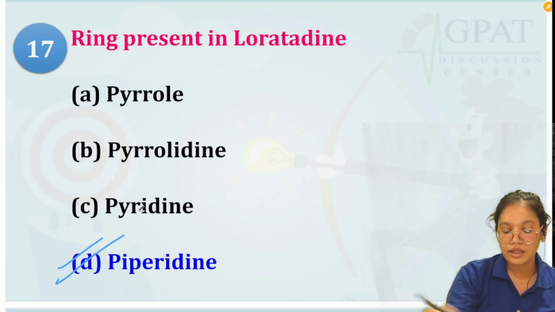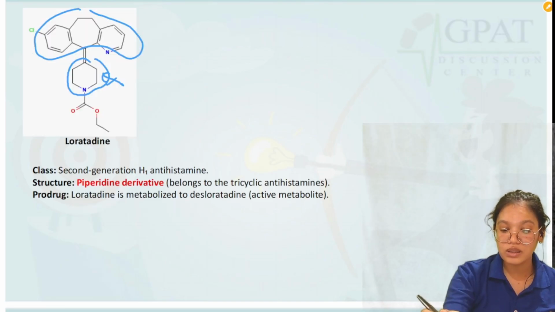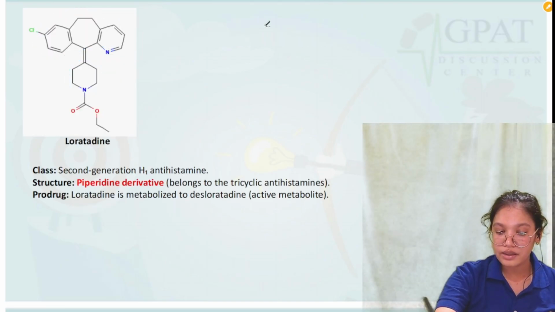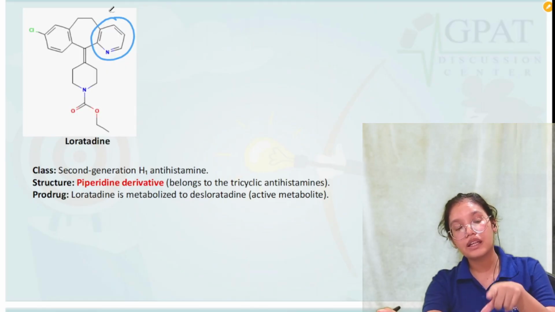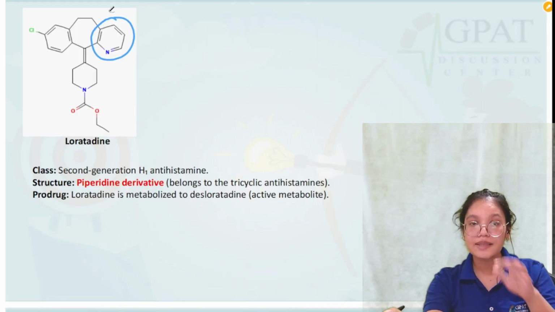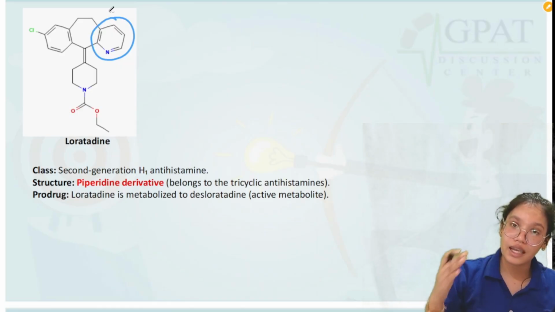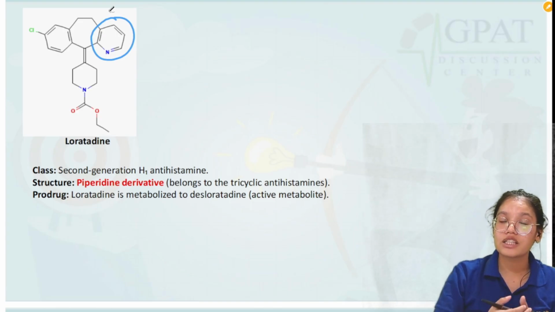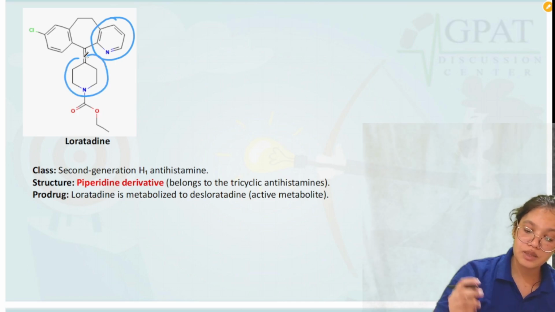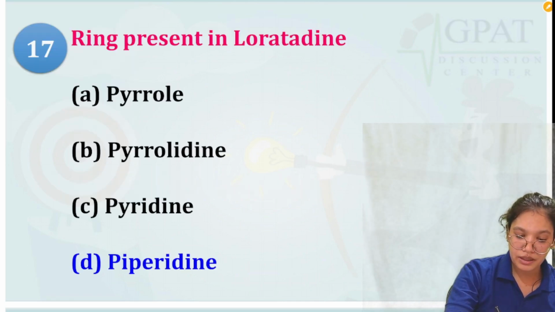So piperidine. Now you don't get confused by the pyridine here. You will say that this pyridine is also present. But no, yes, this ring is a pyridine ring, but here we are considering it under the tricyclic ring. That is a part of the tricyclic. It comes under the classification of tricyclic antihistamines. So here we will consider this piperidine ring only. So the answer is piperidine, that is D.